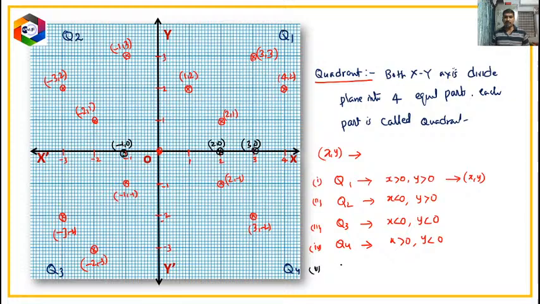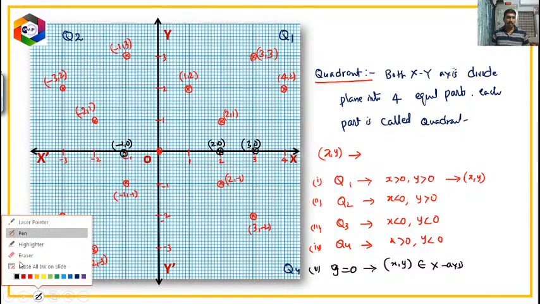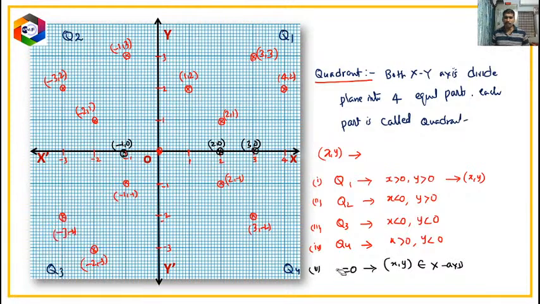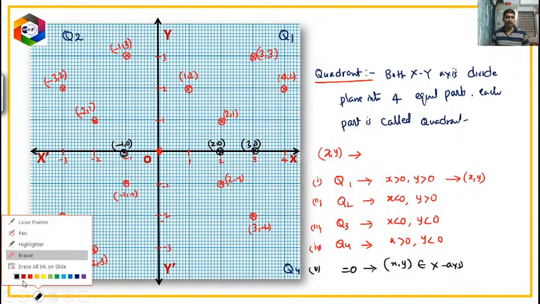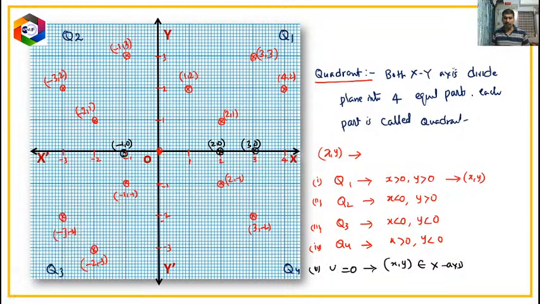So x is something, and if y is equal to 0, then such x comma y belongs to the x-axis. This is the meaning of that. Here the y value is 0 every time, but x will be either positive or negative, whatever it may be. If it is positive, it is in the positive direction. If it is negative, it is in the negative direction.